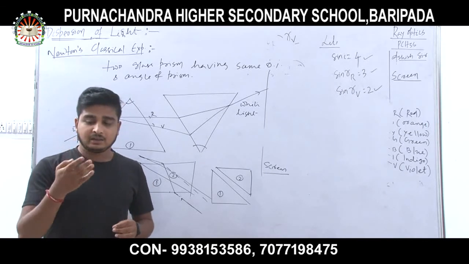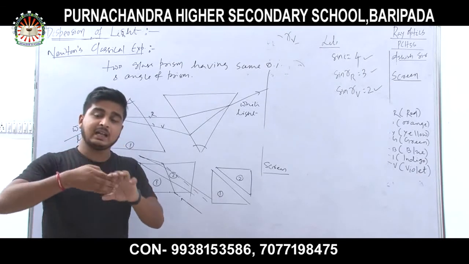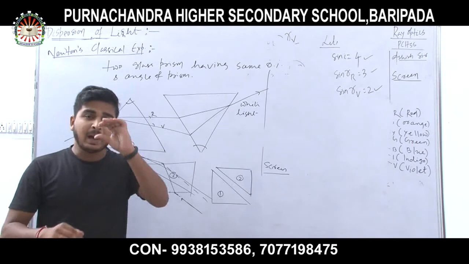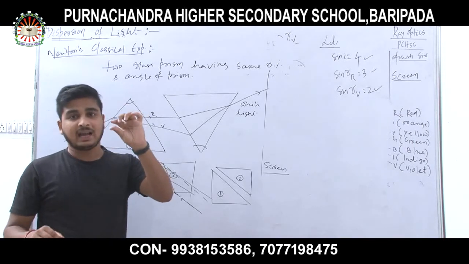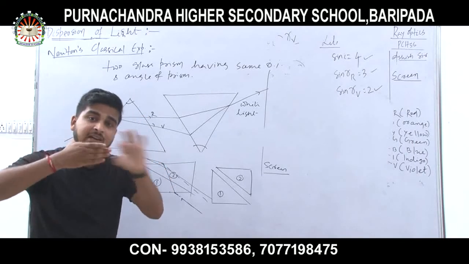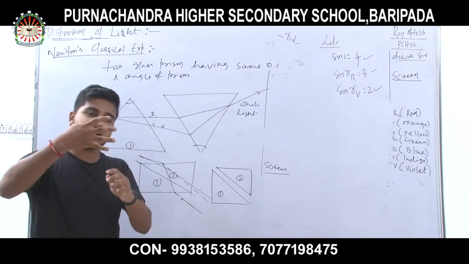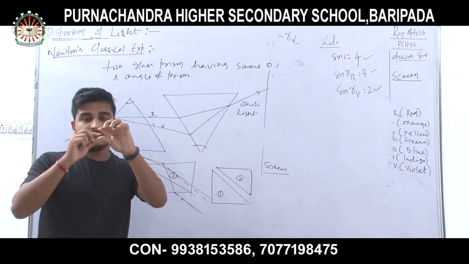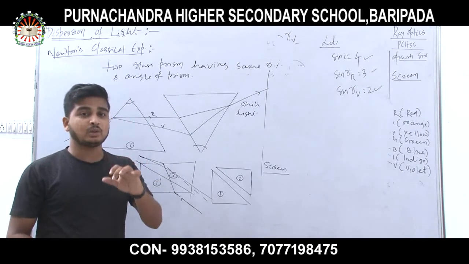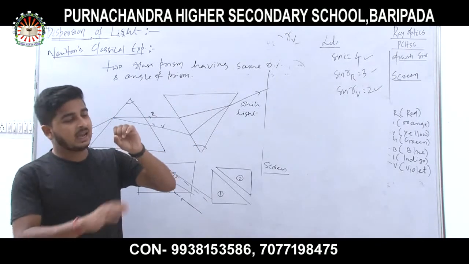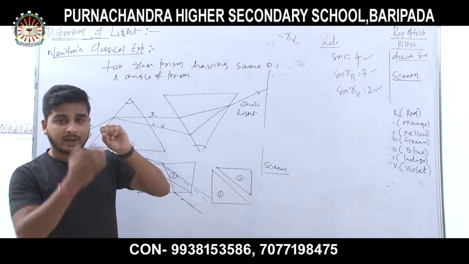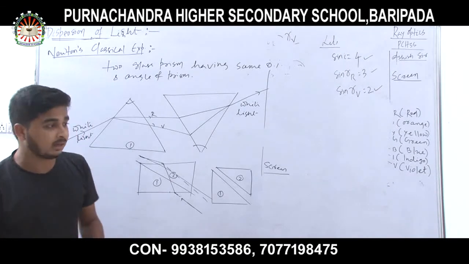Because the rays of light of every color are parallel to each other, or I can say they are paraxial to each other. Every color of light is parallel to the others and they are very close to each other. That's why they are coming like this, and all the light comes to my eye at the same time, hence I cannot see the seven colors.